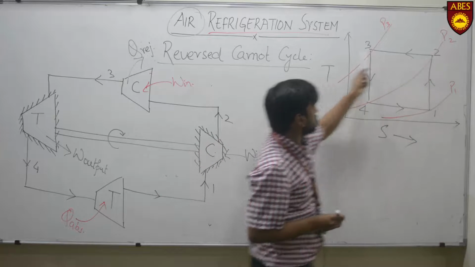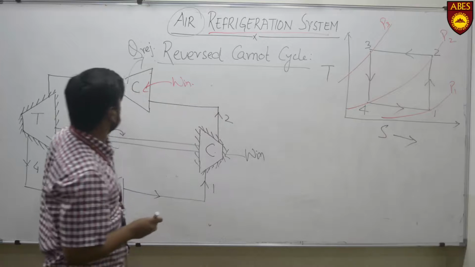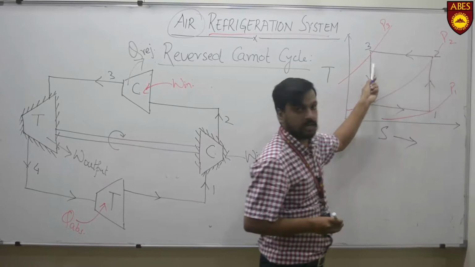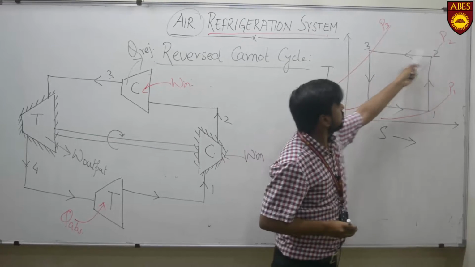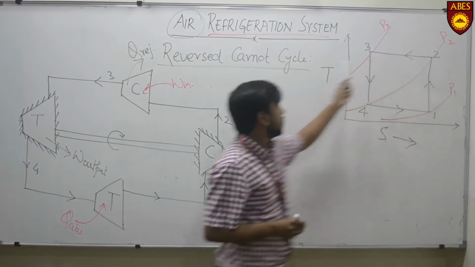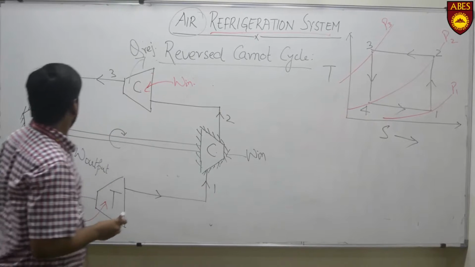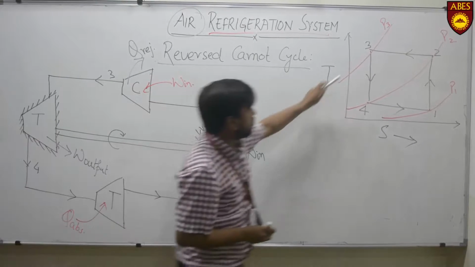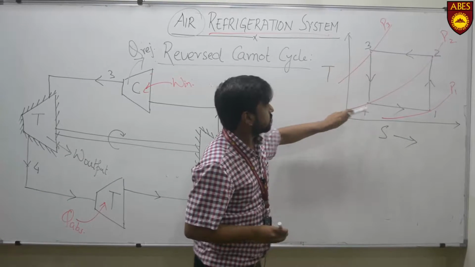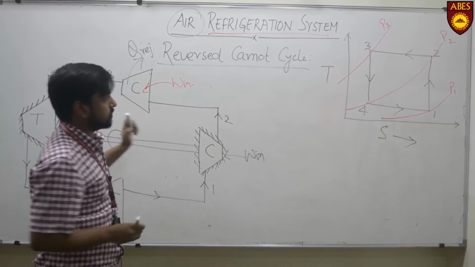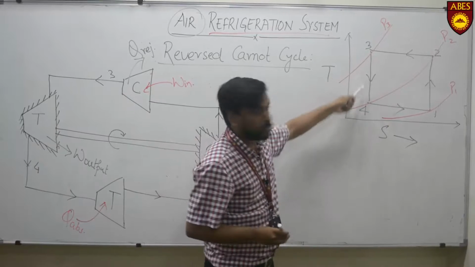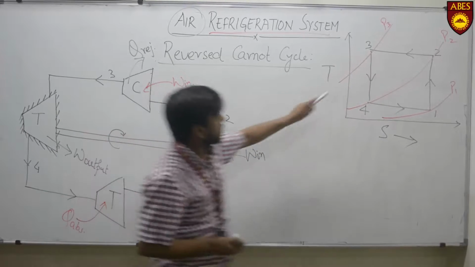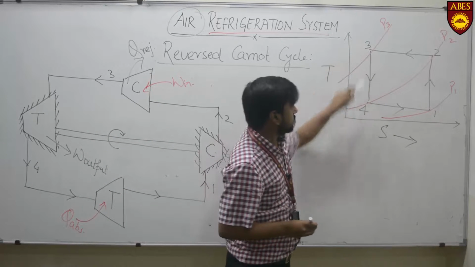In the 2 to 3 process there is isothermal compression, meaning temperature remains constant but pressure increases from P2 to P3. The 3 to 4 process is carried out in the turbine. It is isentropic expansion, that is reversible adiabatic, entropy remains constant, and pressure and temperature decrease.